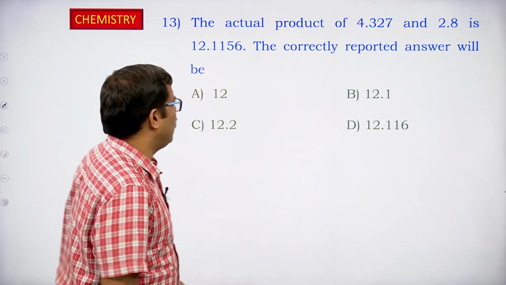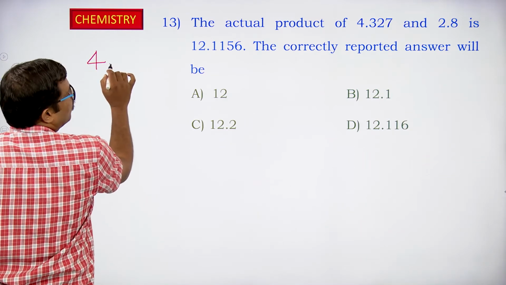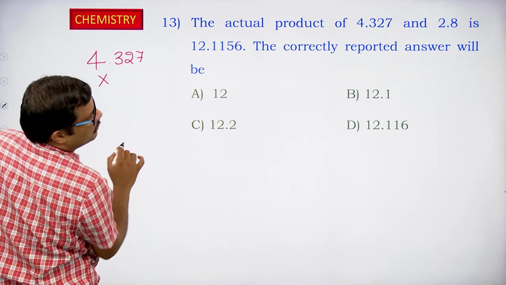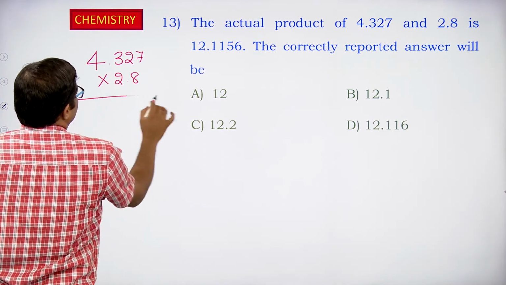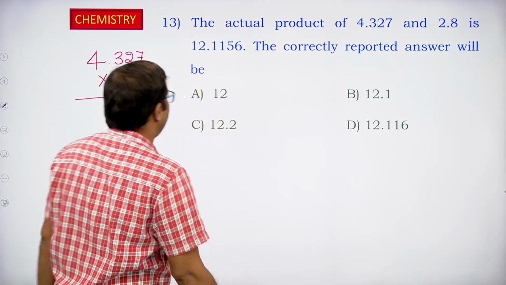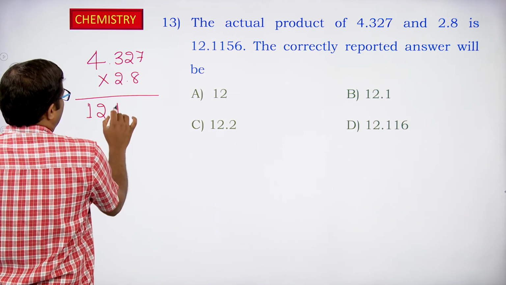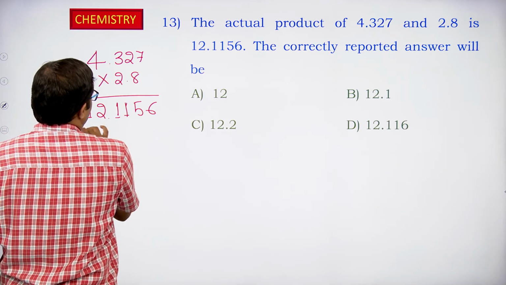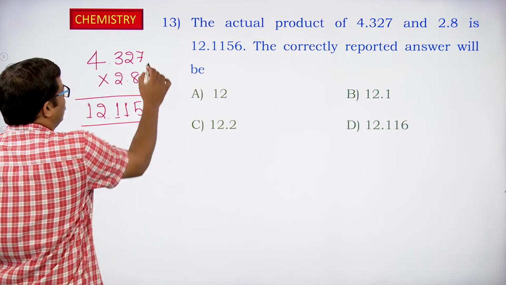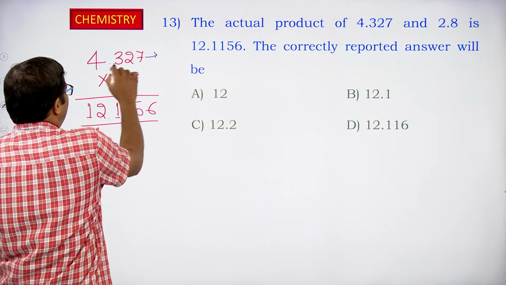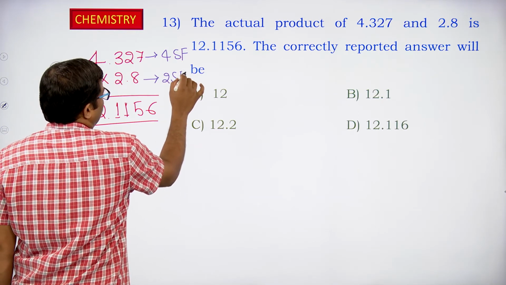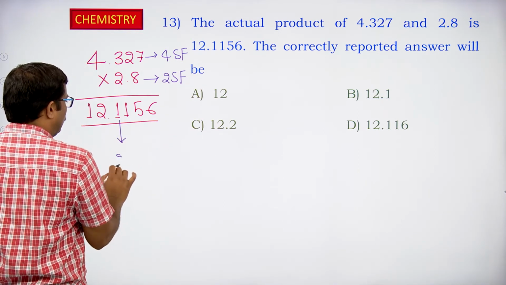Here they have taken 4.327, multiplied with 2.8. When 4.327 is multiplied with 2.8, we get 12.1156. Now first look at the significant figures in both numbers. All are non-zero digits, so 4.327 has 4 significant figures. 2.8 has only 2 significant figures. So our result should contain only 2 significant figures.